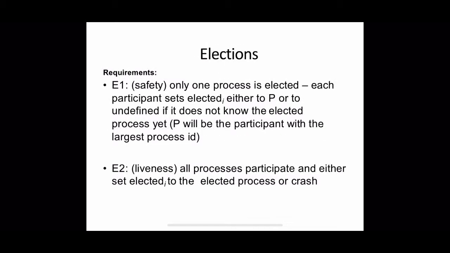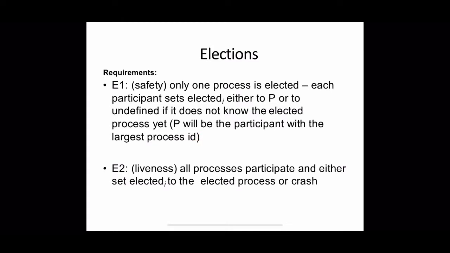During any particular run of the algorithm, two requirements are to be met by any election algorithm. Those are E1, the safety requirement, and E2, the liveness requirement. The safety requirement insists that only one process is elected. Each participant, as we know, has a variable called elected_i, right? That should be set either to P or to the undefined value, that is nil, if it does not know the elected process yet. Where P is the participant with the largest process ID.